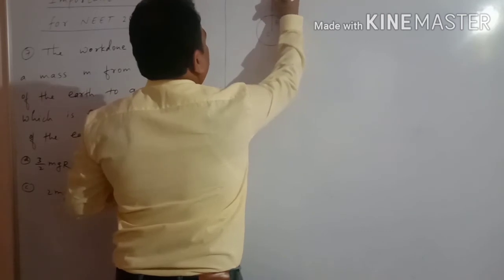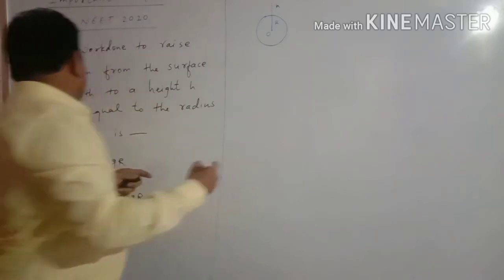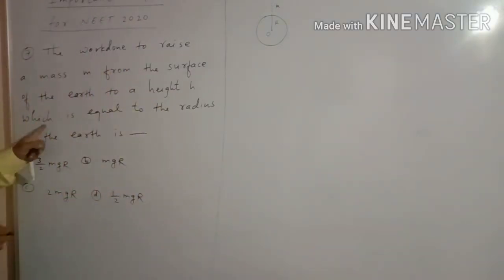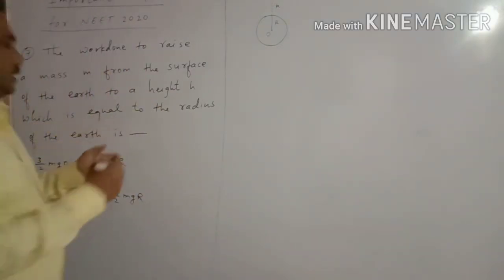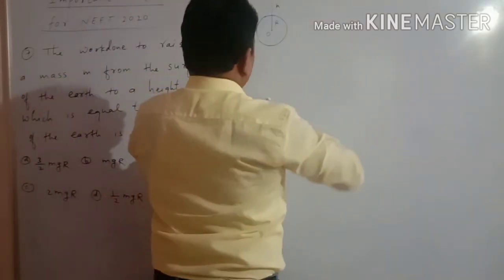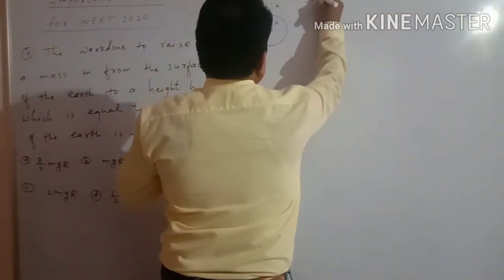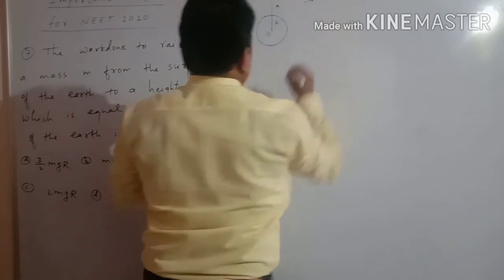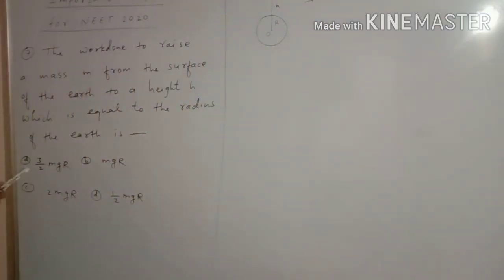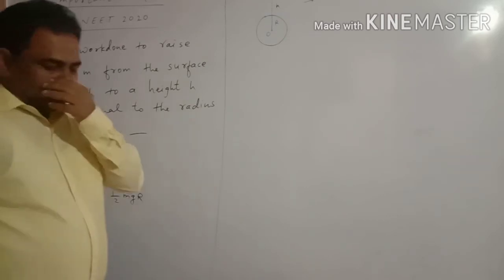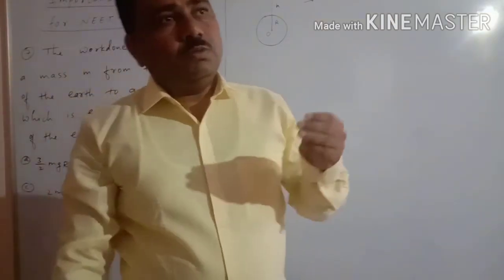Suppose here is the object, but the height is equal to its radius. Here the height is exactly equal to the radius of the earth. Then we have to calculate the work done. So students, you know work done means what?